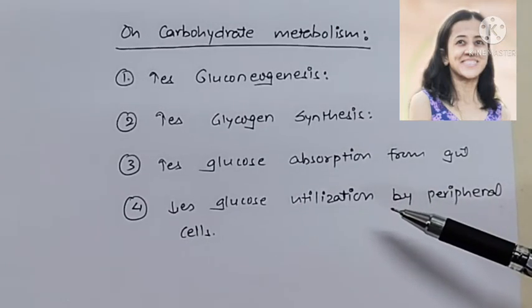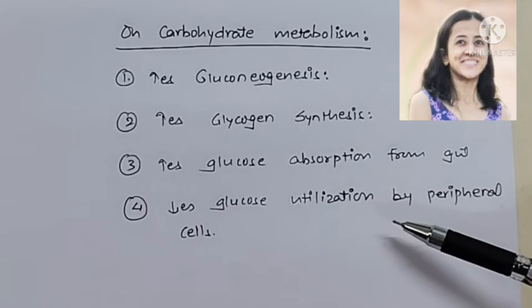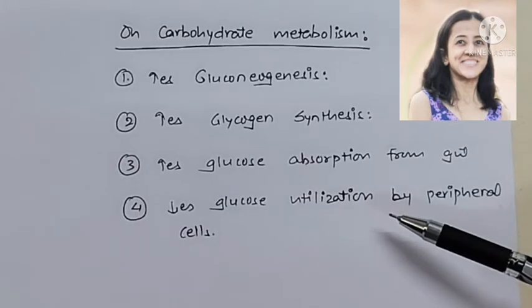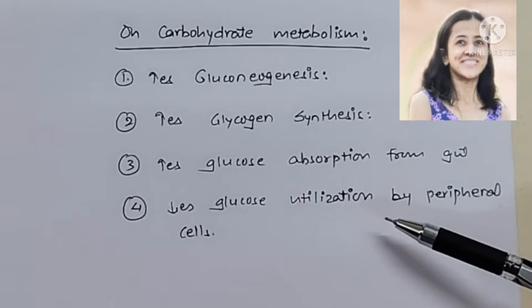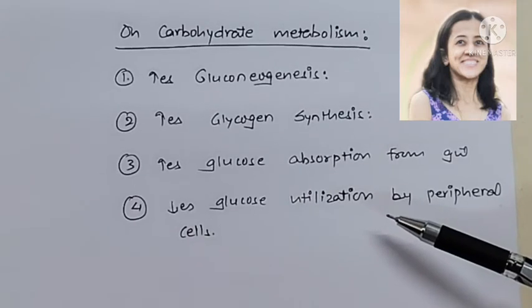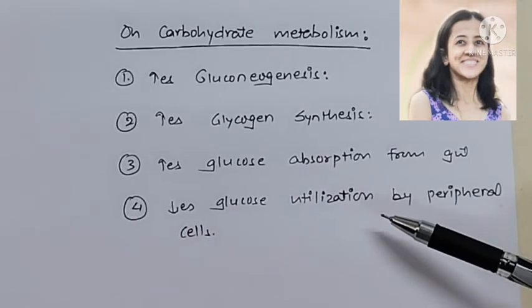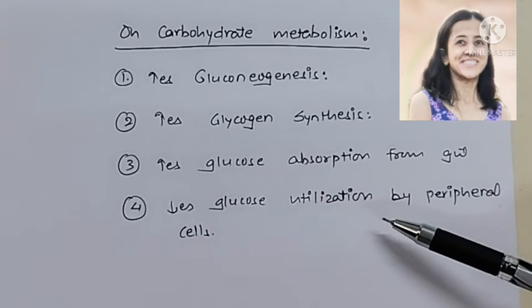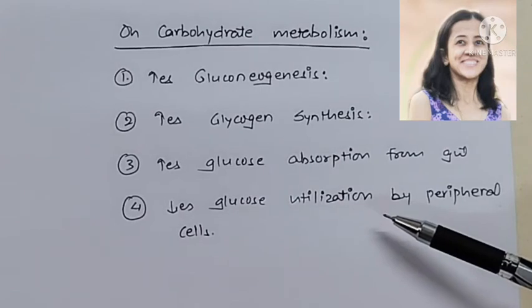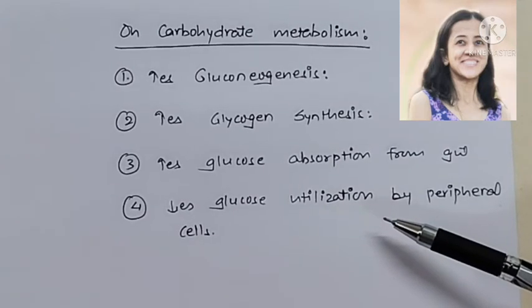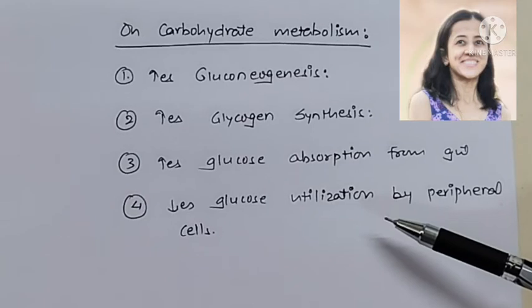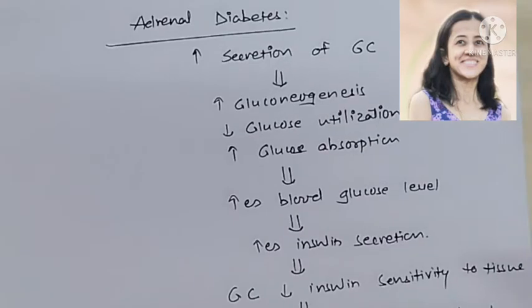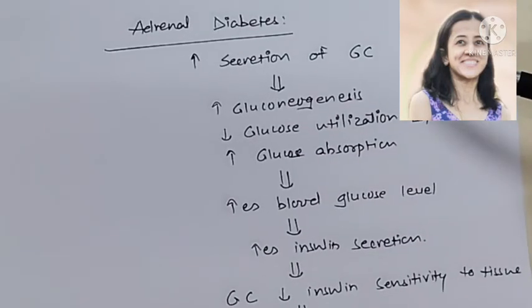The fourth effect is that it decreases utilization of glucose by peripheral cells, because it decreases the uptake of glucose by muscle, skin, connective tissue, bones and adipose tissue, and decreases oxidation of NADH that is required for glycolysis. So glucose utilization is reduced, and thus the blood sugar level is increased. This is the reason glucocorticoids should not be given to patients with diabetes mellitus, or should be given with caution.